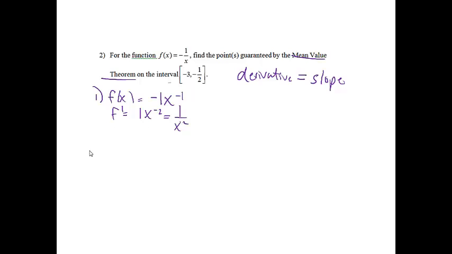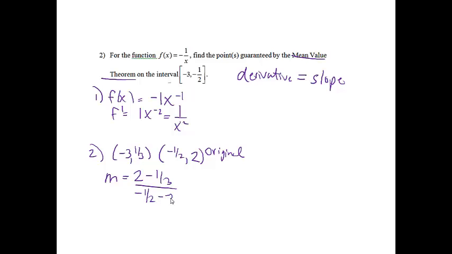So that's step 1 done. Step 2 is to find the slope. I need 2 points to be able to find the slope, and negative 3 and negative 1/2 are x values. To get the y values, we go back into the original equation. If I plug negative 3 into the original equation, I get 1/3, and if I plug negative 1/2, I get 2. So the slope is 2 minus 1/3 over negative 1/2 minus negative 3, which gives me 2/3.